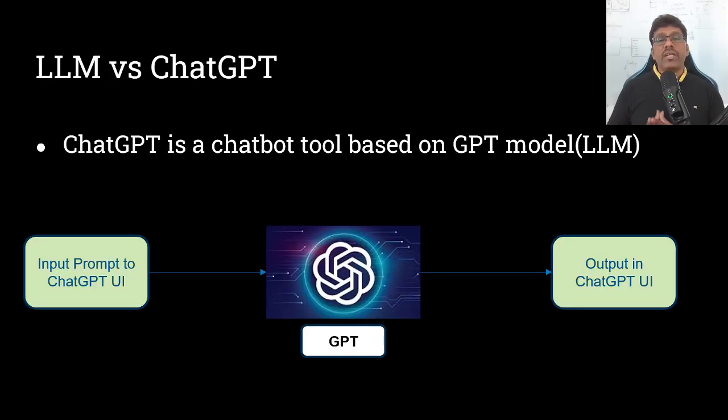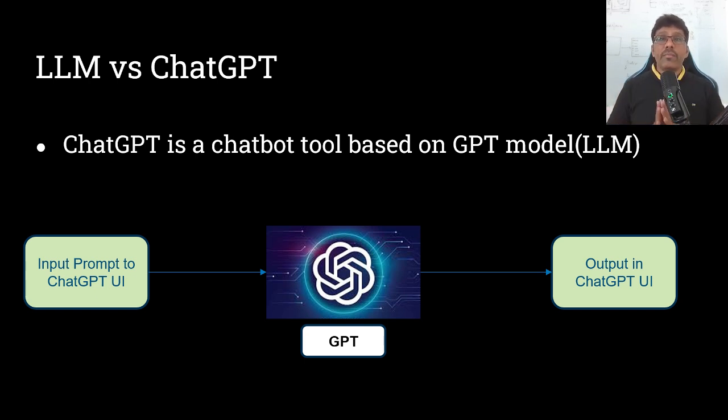Most of us are using ChatGPT, which uses LLM as a backbone that generates the response to the user inputs. ChatGPT is a chatbot tool based on an LLM model called GPT. Many people have confusion between GPT and ChatGPT. While they might sound similar, they are not the same.